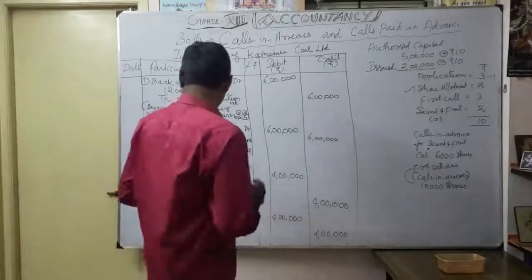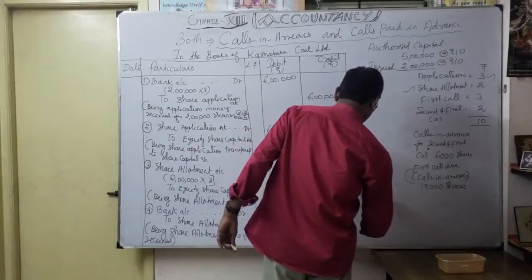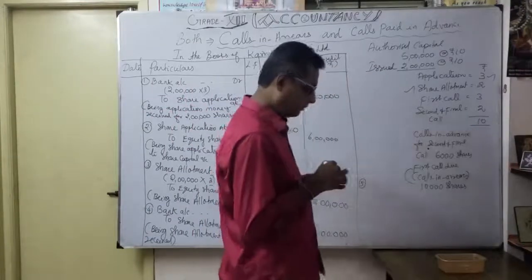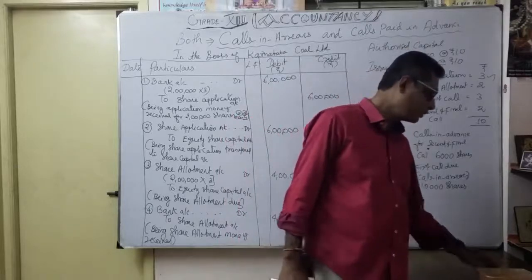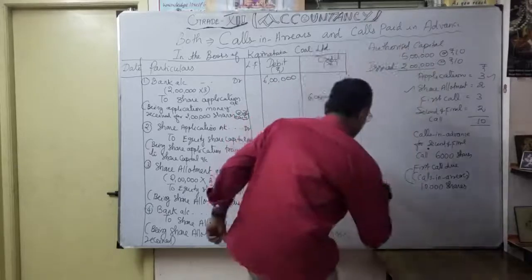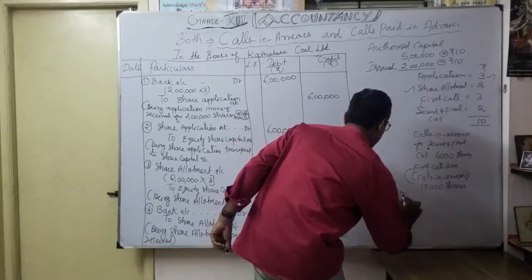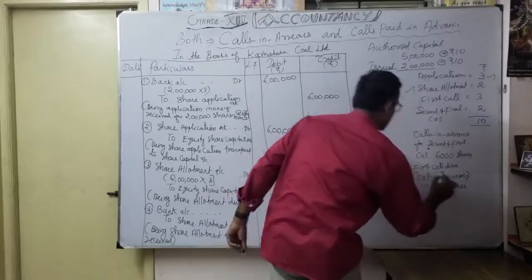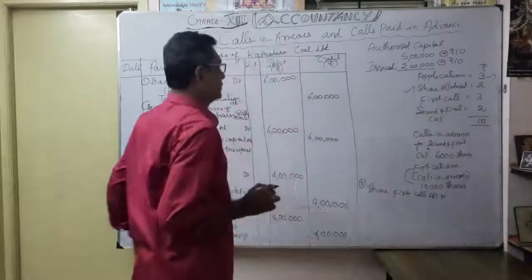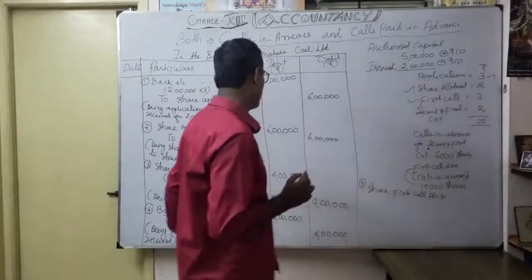Now, the fifth entry. See here, the fifth entry. Okay. So what is the fifth entry here? The fifth entry is the first call due entry. Okay. So what is the first call due? As you know, what is the entry? Share first call account debit. How much? This is a share first call, okay, 3 rupees. So how much do you have to receive?